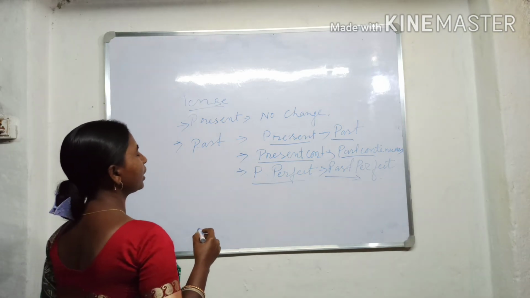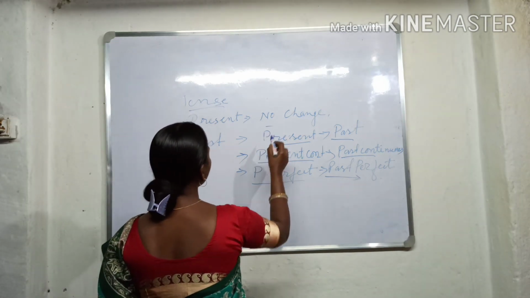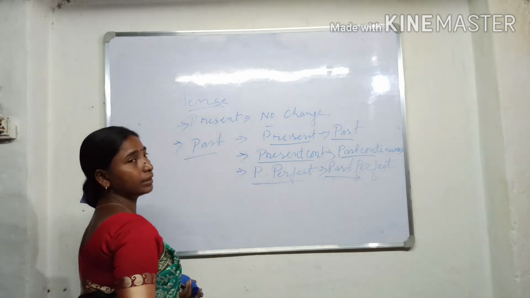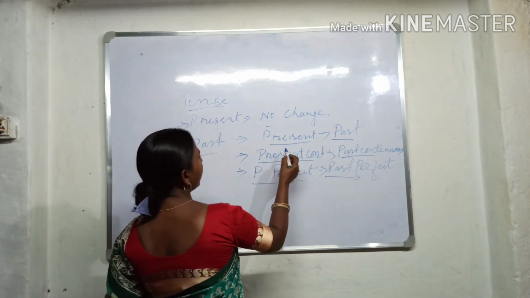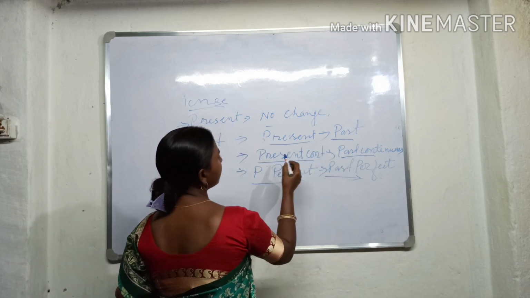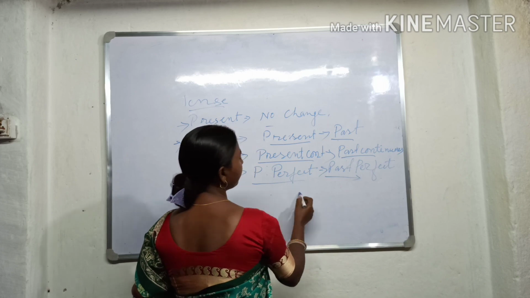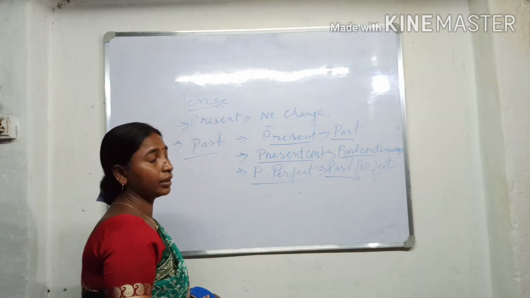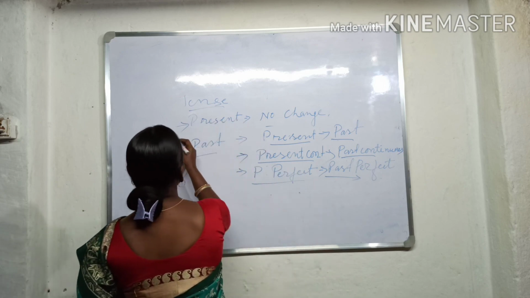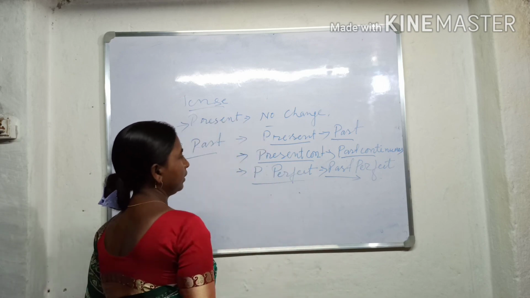Okay, if the reporting verb is in present tense, there is no change, and if the reporting verb is in past tense, the reported speech changes present to past, present continuous to past continuous, and present perfect to past perfect. So now we have changed present and past.